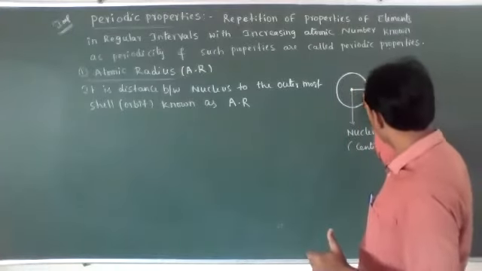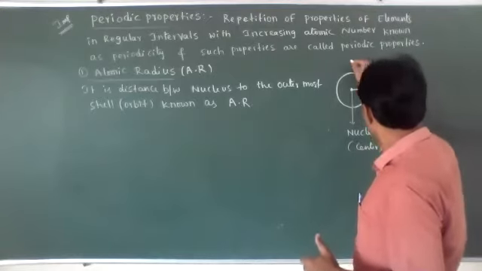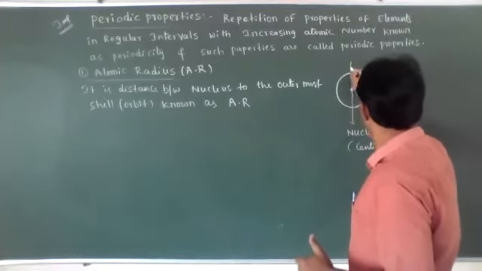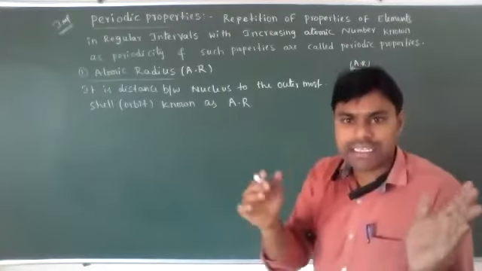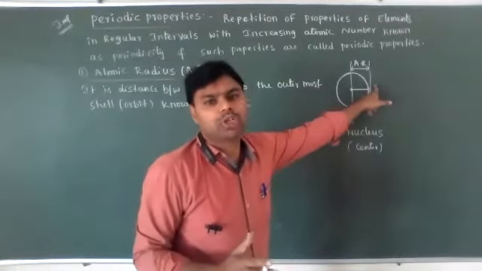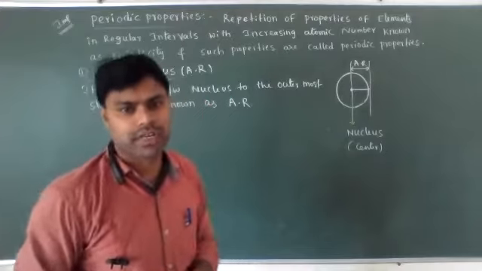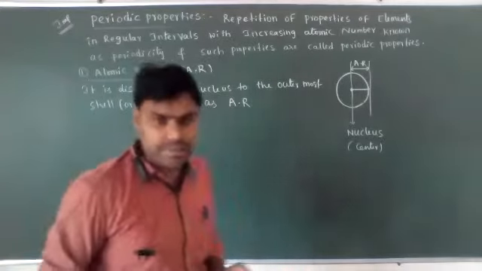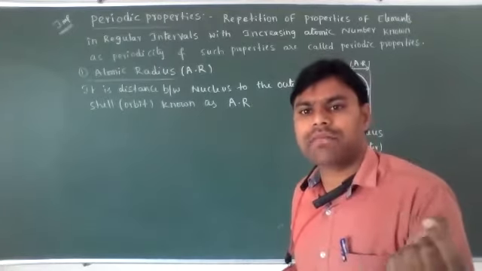Just imagine this distance is the atomic radius. It means the distance between the nucleus, the center of the atom, and the outermost shell or outermost orbit is known as atomic radius. Clear, students?